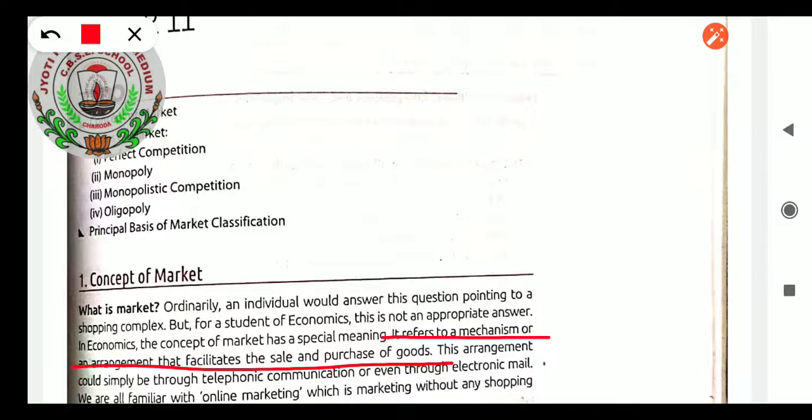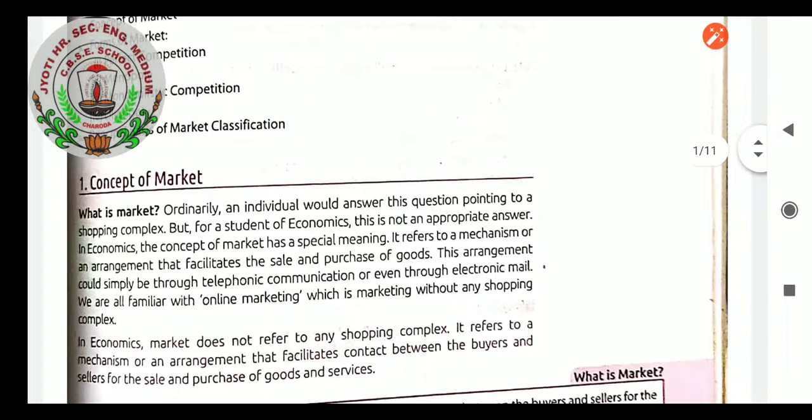This arrangement could simply be through telephonic communication or even through electronic mail. We are all familiar with online marketing, which is marketing without any shopping complex. In economics, market does not refer to any shopping complex. It refers to a mechanism or an arrangement that facilitates contact between the buyer and seller for sale and purchase of goods and services.